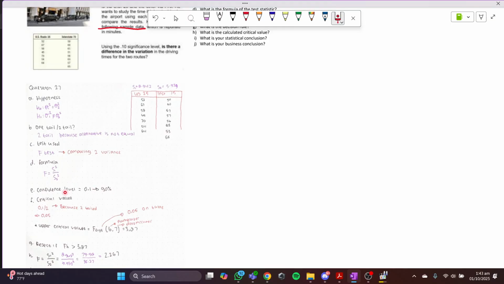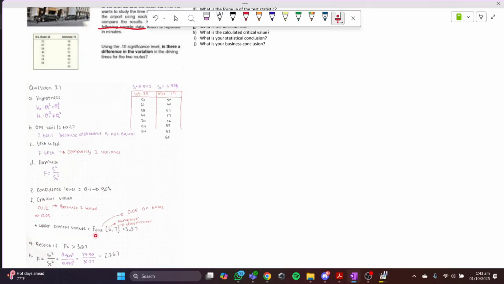We're gonna do, oh, for the confidence level it's 90%. It's from the question. It's this one. And the critical value you have to divide by 2 because it is a two-tailed. So it's gonna be here and here. And yeah, I think that's all.